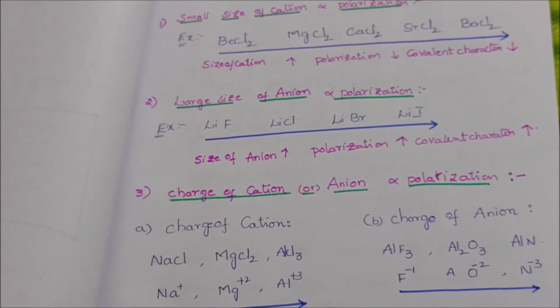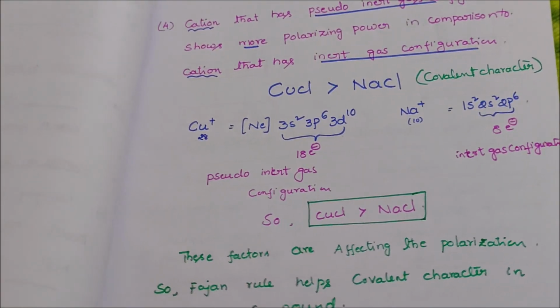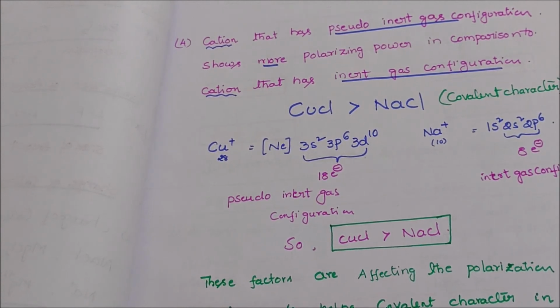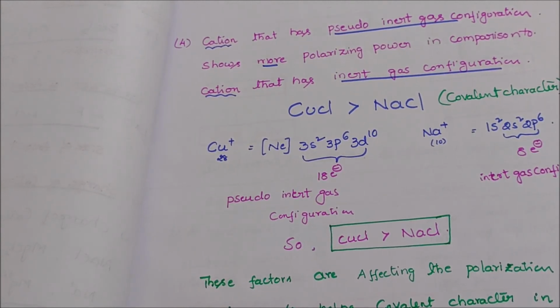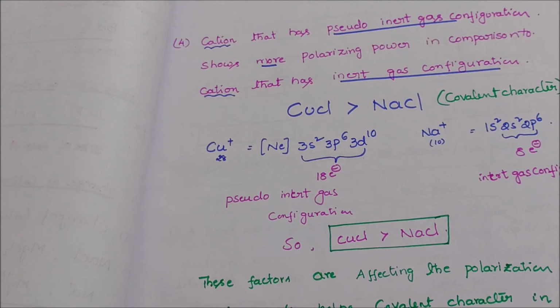And the last and important factor is pseudo inert gas configuration. A cation that has pseudo inert gas configuration shows more polarizing power when compared to a cation that has inert gas configuration.